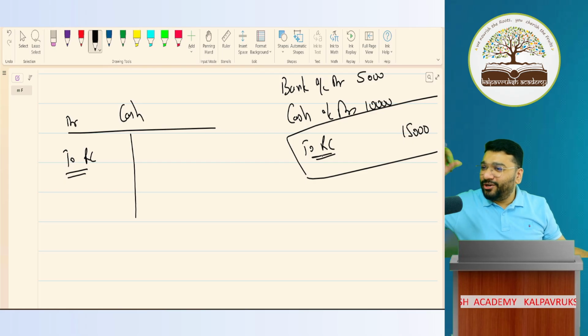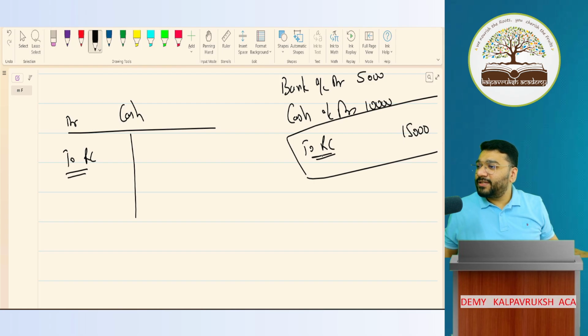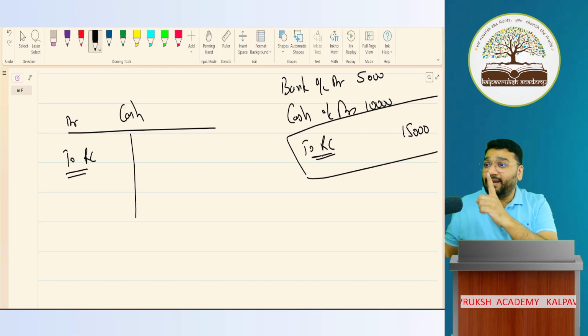Put your hands down. Those who say 15, raise your hands. Pavitra, 15. Chavi, 15. Gauri, 15. Jason, 15. Others, fast. Some people are playing a double role. Rohit, 15. Aditya, 15. Wonderful.